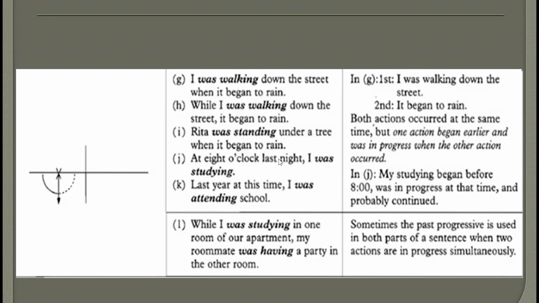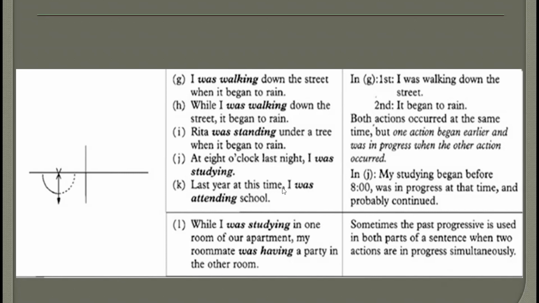Okay, now look at this one. At 8 o'clock last night, I was studying. We don't have two actions here, but we have a specific point in time, 8 o'clock. Now, if you are describing what you were doing at a specific point in time, use the past continuous because you started before 8. You didn't start at 8, you started before 8. We don't know exactly when you started, and we don't know exactly when you finished after 8, but we know that at this time you were studying.